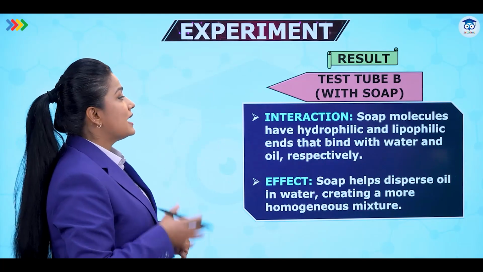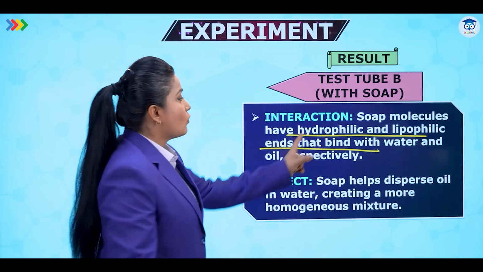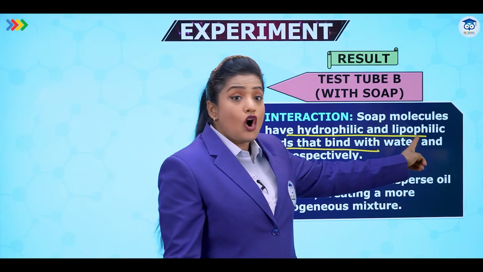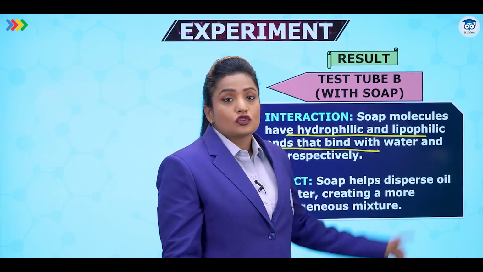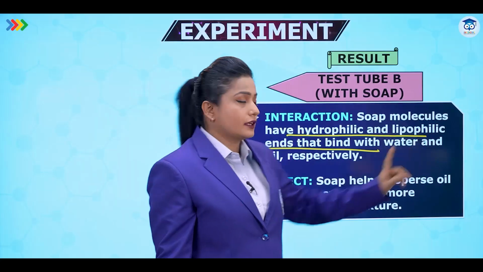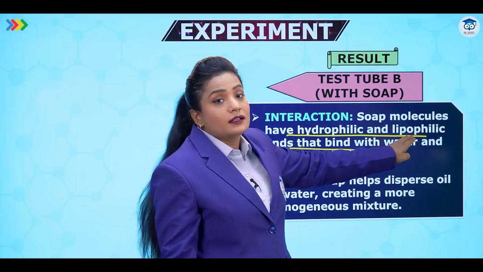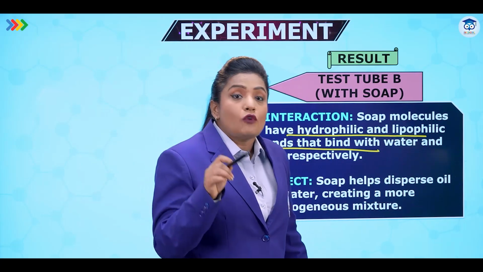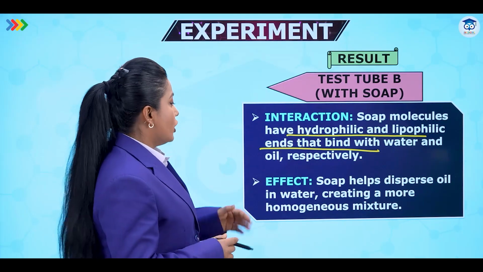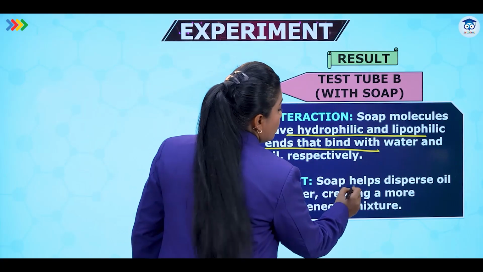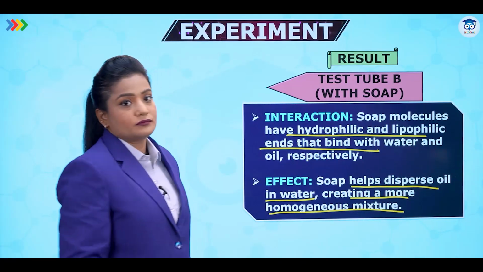So the interaction shows us that soap molecules have hydrophilic and lipophilic ends. Now hydrophilic we understand as water loving, lipophilic is oil loving. So lipo means lipid, that means oil. So lipophilic means lipid loving, that means oil loving. So the other part of the soap which was hydrophobic can be called lipophilic, because it is water hating but oil loving. These are ends that bind with water and oil respectively. Hence, soap helps disperse oil in water, creating a more homogeneous mixture.